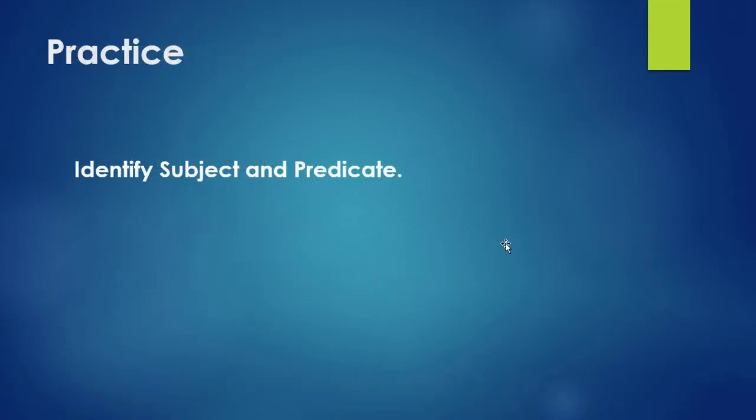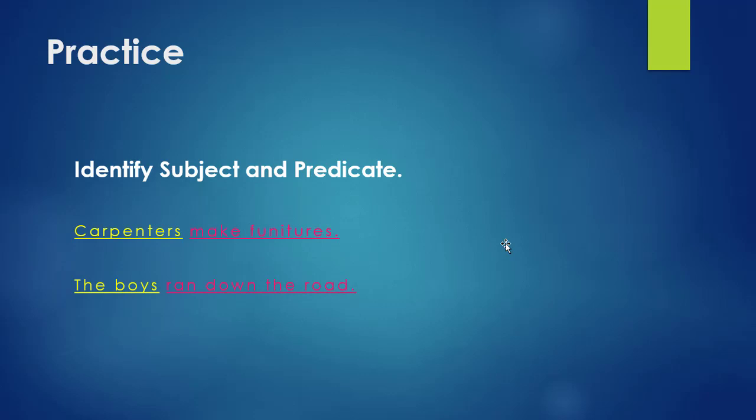We can do some practice here now. You are going to identify subject and predicate. Number 1 sentence, carpenters make furniture. Who will guess what is subject and what is predicate here? Yes, carpenters is subject because it is the doer, and make furniture is predicate because it is the action of that doer and it is the rest part of the sentence.